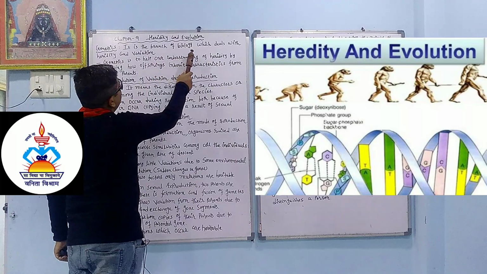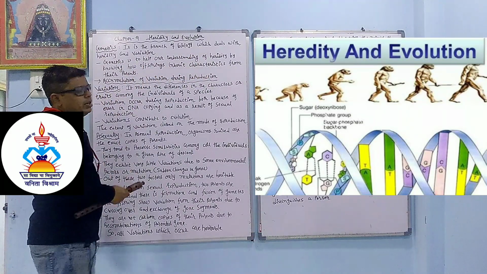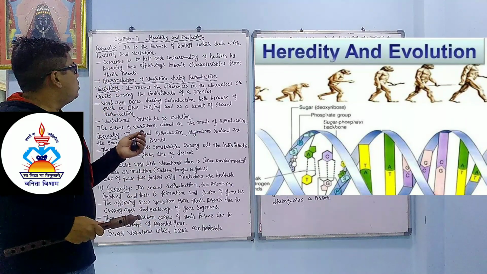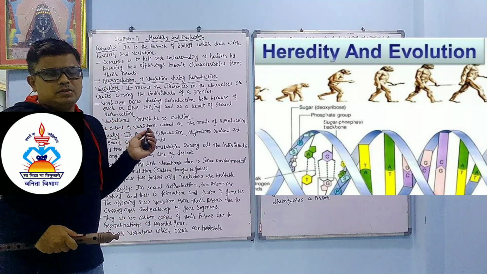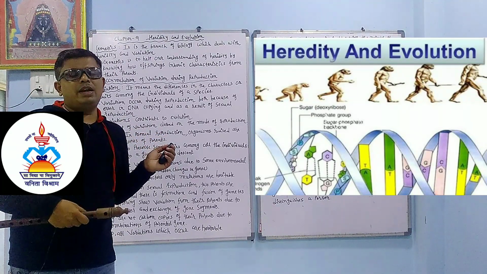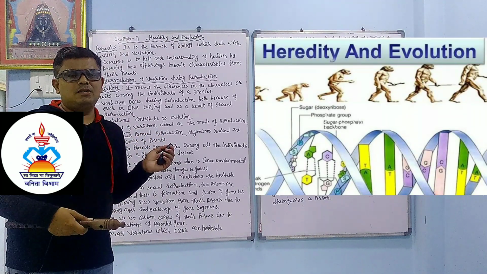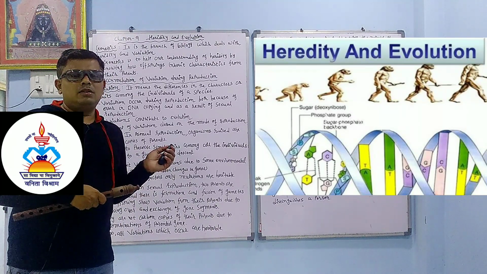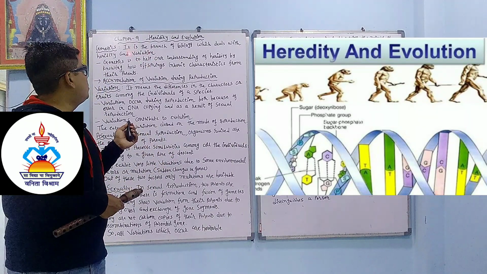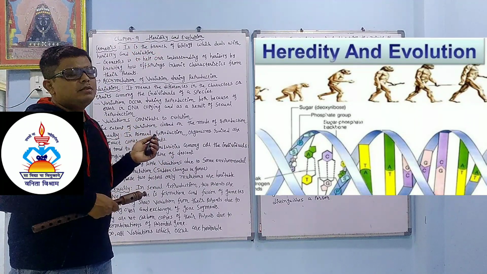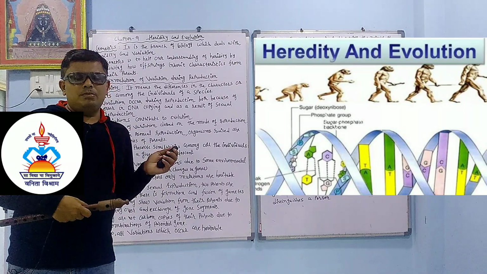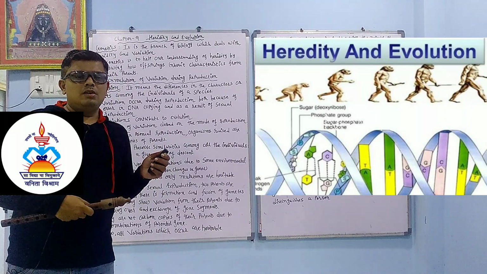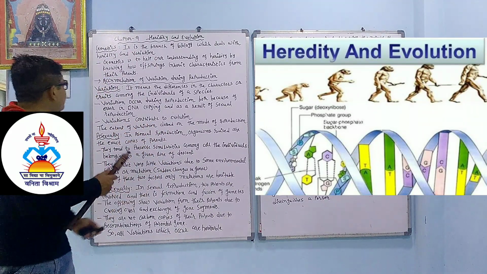Genetics is a branch of biology which deals with heredity and variation. Whatever our characteristics are, they go to the offspring. My characteristics are somewhat similar to my grandfather, he was a math teacher. In the same way, variation is also there. In variation, we find that an exact carbon copy is not obtained. Somewhat differences are there in any individual, so we study that in variation.